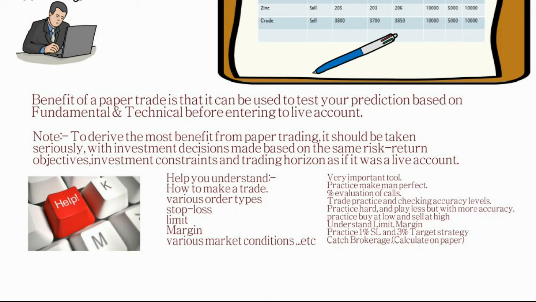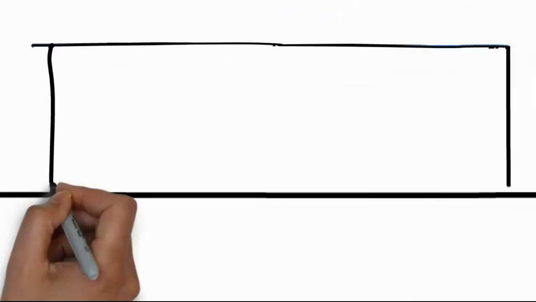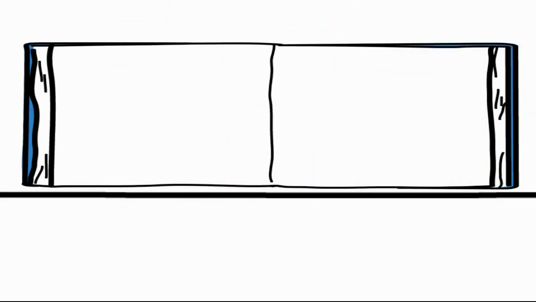Then brokerage calculation. Brokerage calculation is to cover the brokerage you have to pay. So always try that every trade is exited with a minimum profit near to our brokerage. If you are not sure, don't trade. But if you are entering into the trade, you should exit at minimum brokerage calculation. Every commodity has a margin, so for every commodity you will understand the level of entry and exit, at how many points you can enter and how many points you can exit.